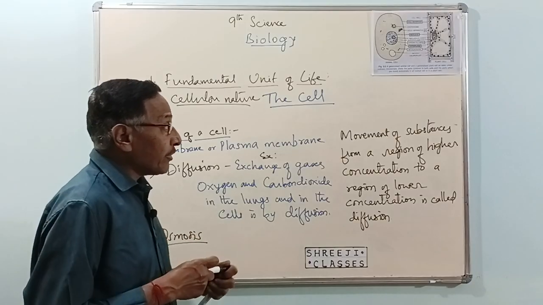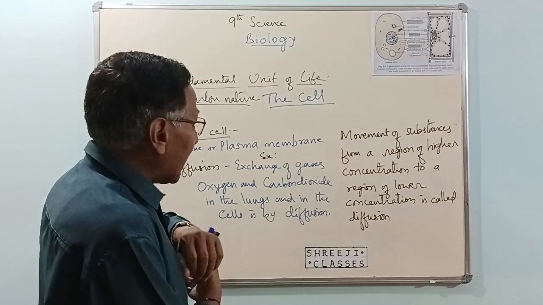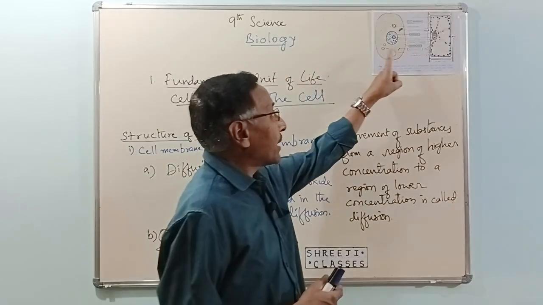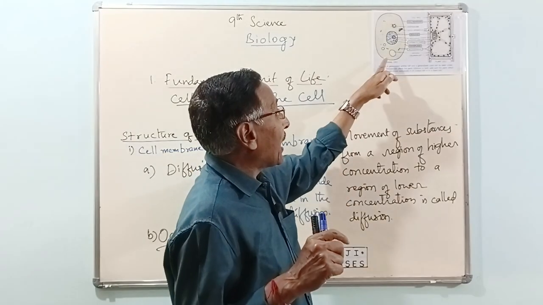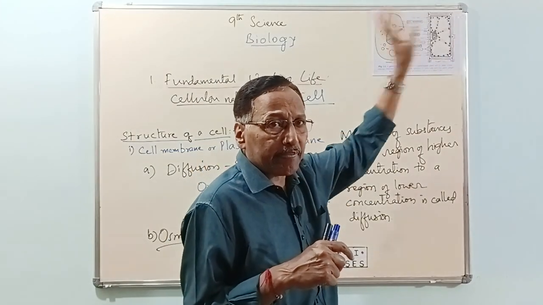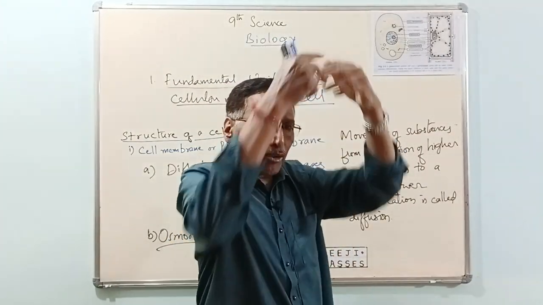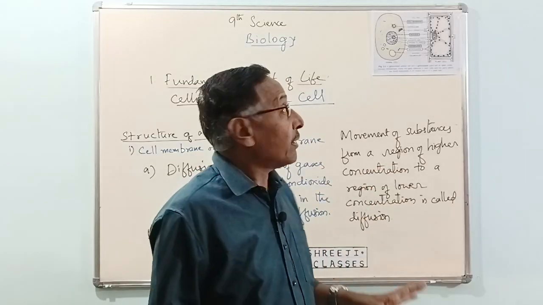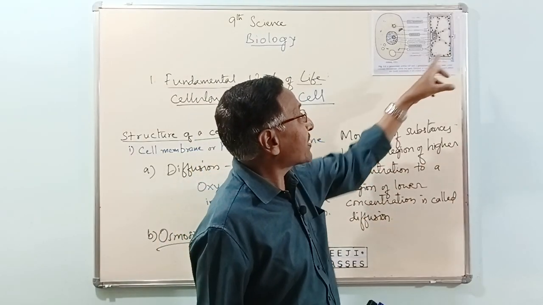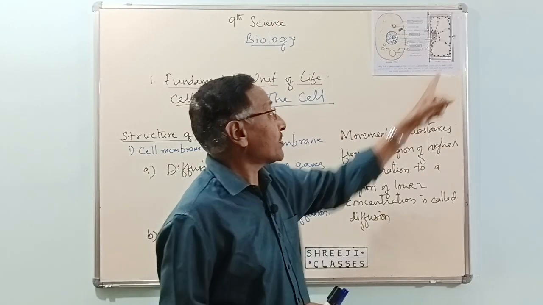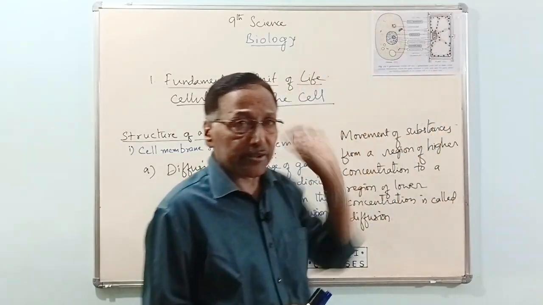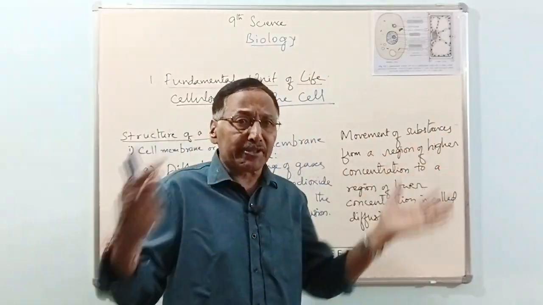Okay, we stop here. So, plant cell and animal cell. We classify cells into two main types, animal cells and plant cells. Depending on the body constitution, plants have different types of cells and animals have different types of cells. These cells perform different functions.